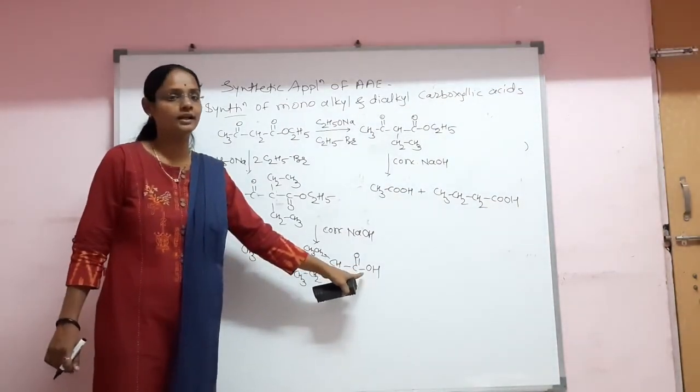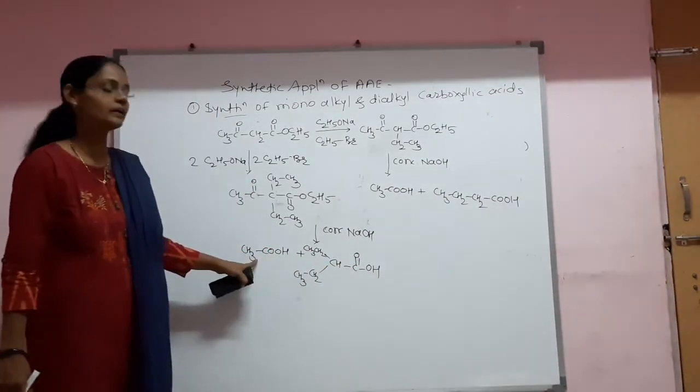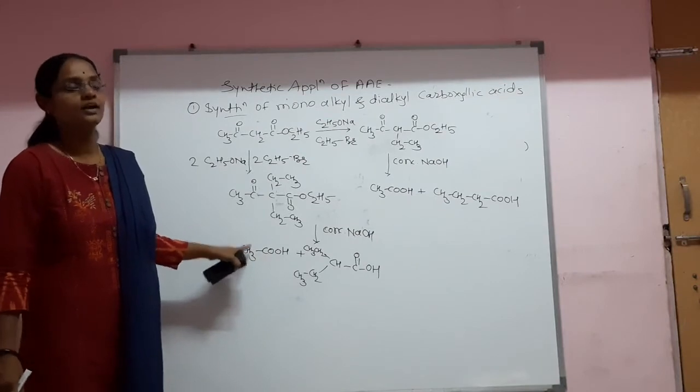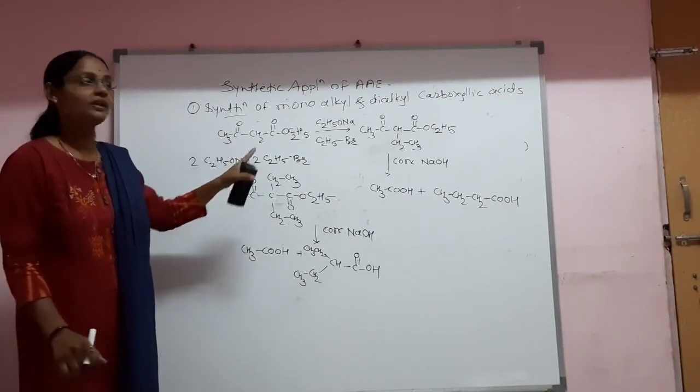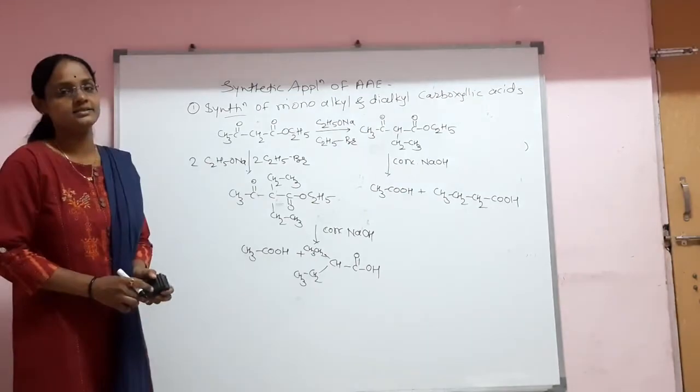One product obtained is 2-ethyl butanoic acid, and another one is acetic acid. So this is one of the synthetic applications of acetoacetic ester.